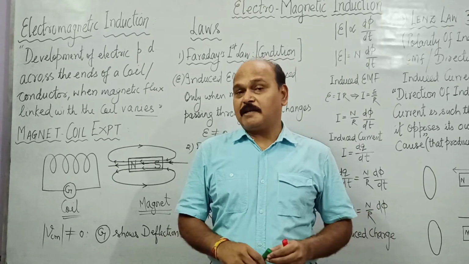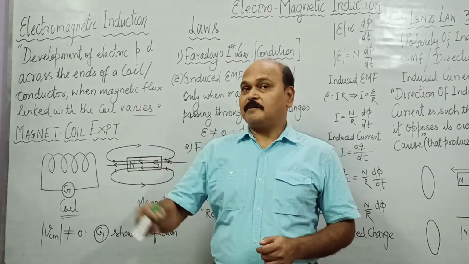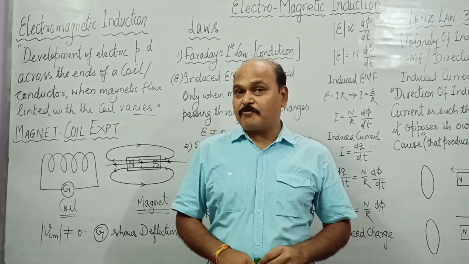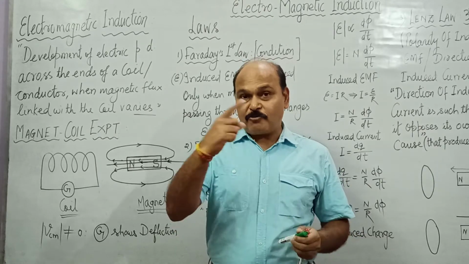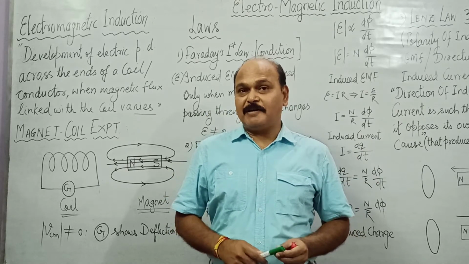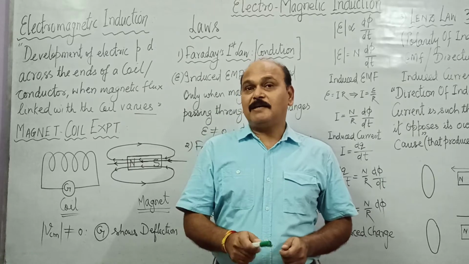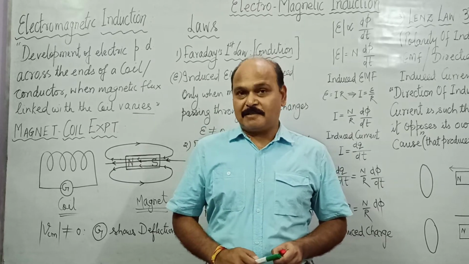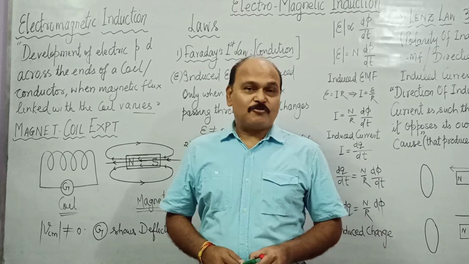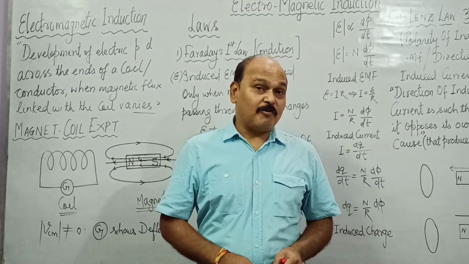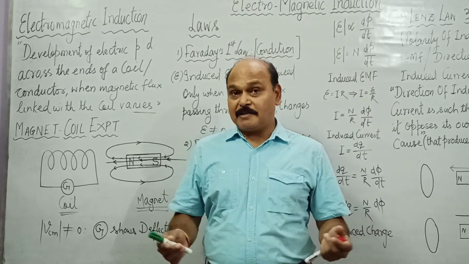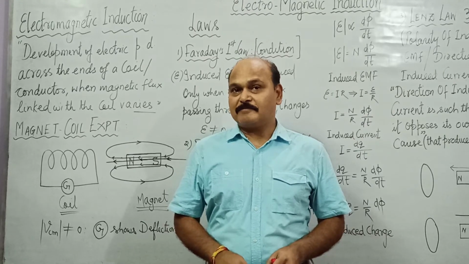Electricity world over is generated by this phenomenon. We have a conductor in the form of a coil, and we rotate the coil in a magnetic field. As the coil rotates in the magnetic field, across the ends of the coil an electric potential difference is created. And this electric potential difference is the source of electrical energy world over. This is the working of an AC generator, I am telling you, and we'll discuss that working in detail later on.